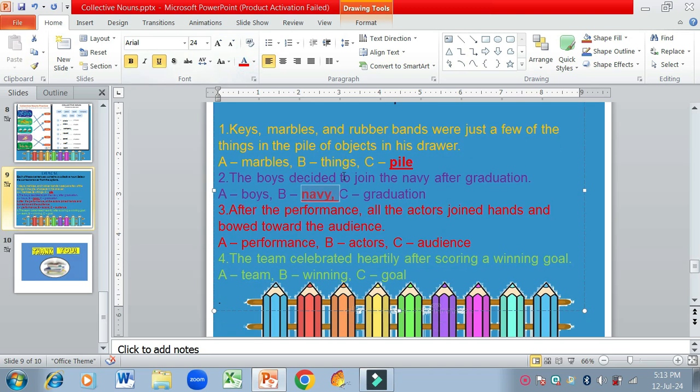Okay, next is: after the performance, all the actors joined hands and bowed towards the audience. Now, what is the collective noun over here? Performance, actors, or audience? Now, audience is the group of people. So, audience is the collective noun. We are going to underline it and highlight it.